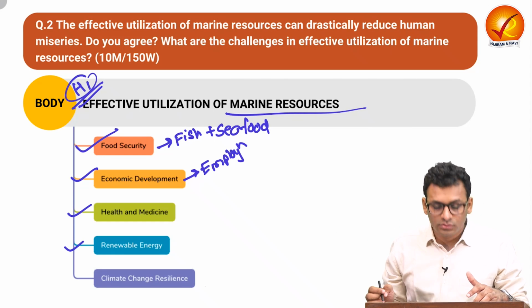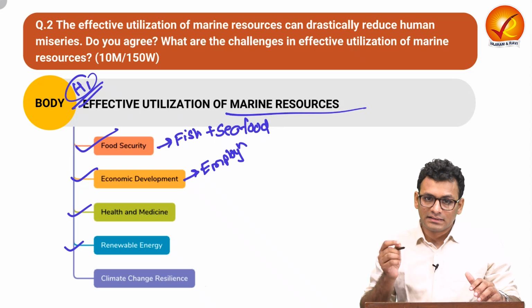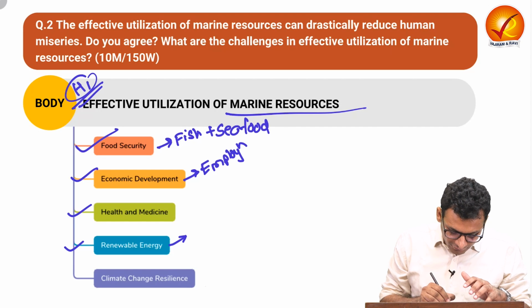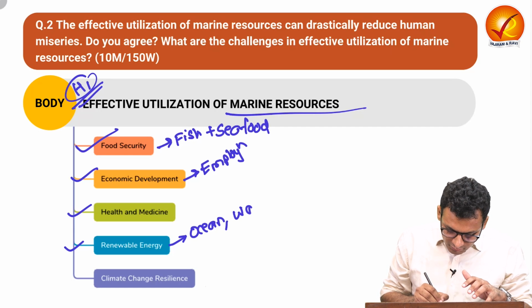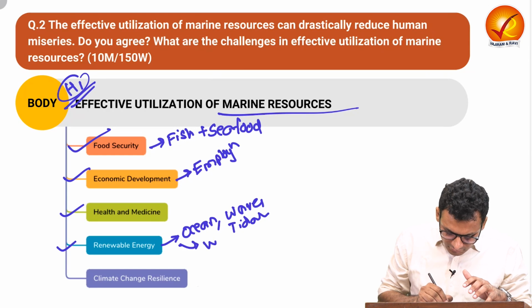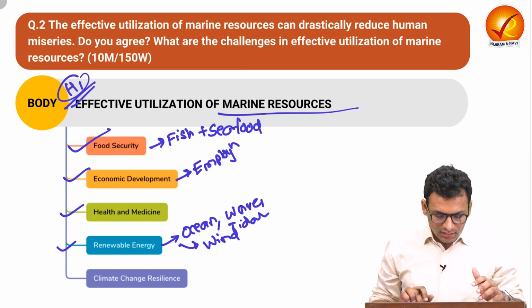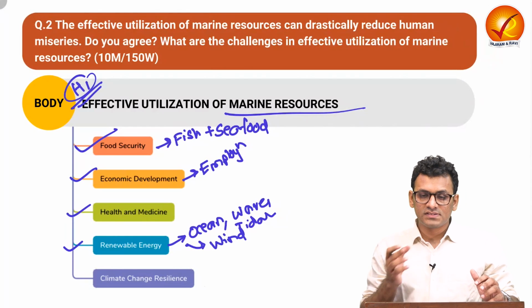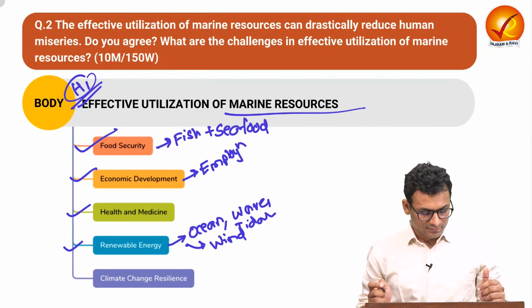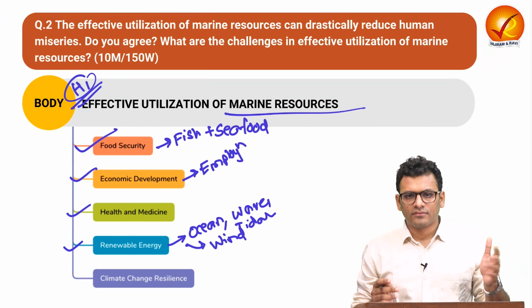The next is with respect to renewable energy. Over here, we can untap the potential of ocean energy through waves, tidal energy, as well as wind energy, which are crucial sources of renewable energy. So that is something we can extract from marine resources.